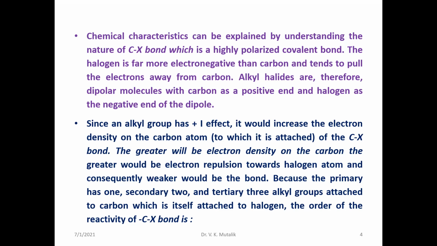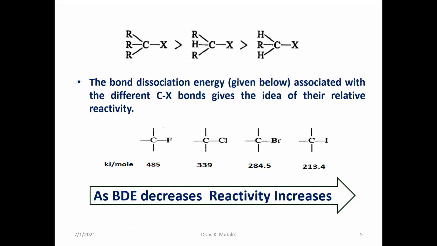Based on that, we must explain the reactivity of alkyl halides towards nucleophilic substitution reactions. You can see here, tertiary alkyl halides are always much more reactive than secondary, than primary.